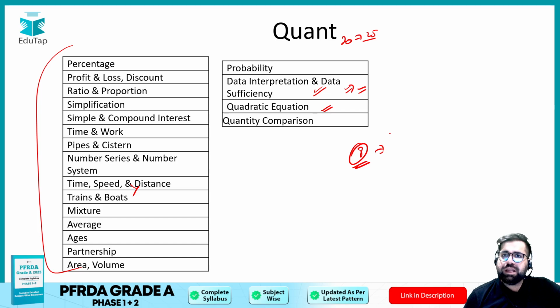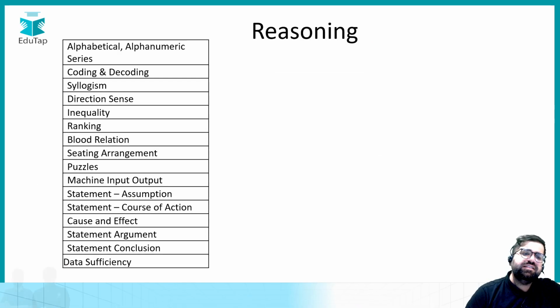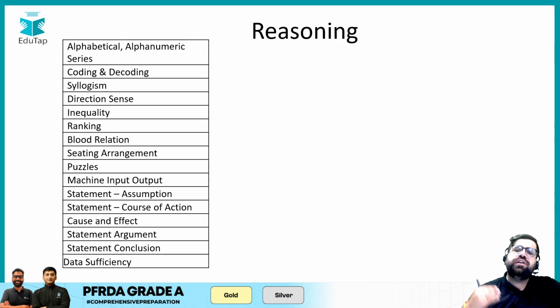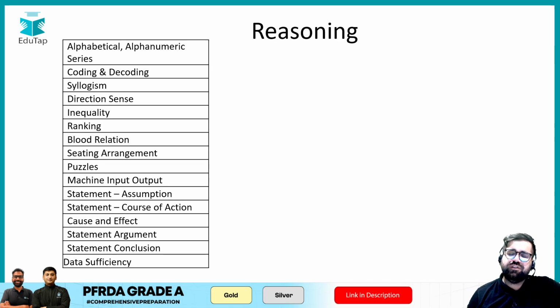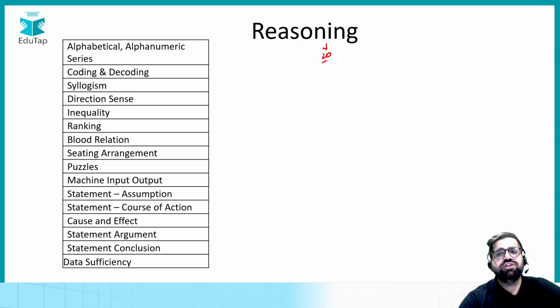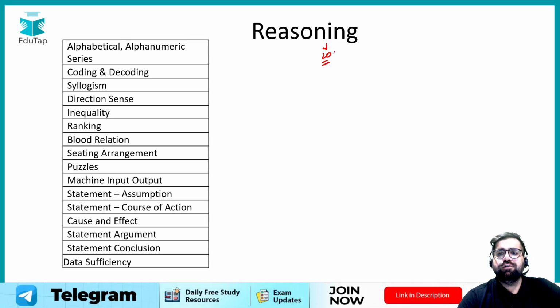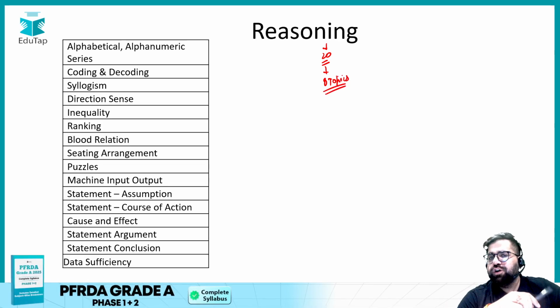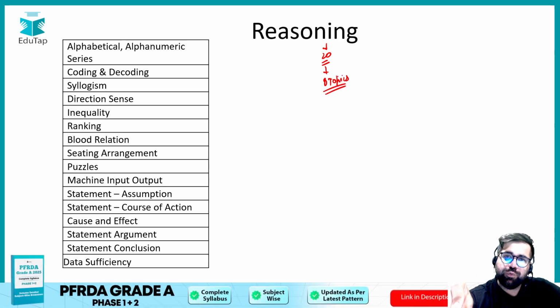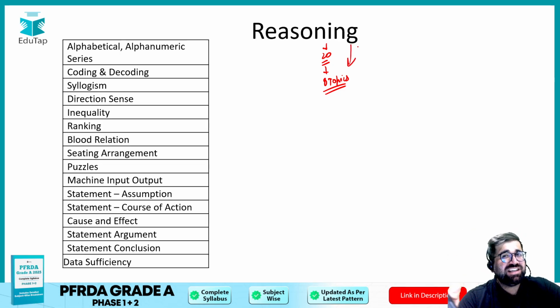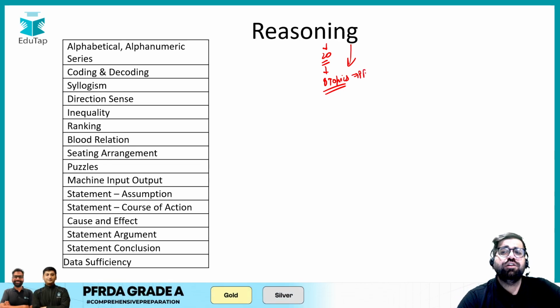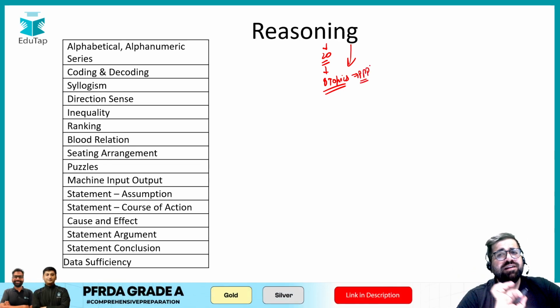Okay, now for reasoning, these are the topics, but again, do not try to practice all the topics of reasoning, because you again have 20 questions to do. Out of 20 questions, if you even just do 8 topics, the same strategy which we followed in quant can be followed over here as well. If you do 8 topics well and practice on them, it's more than enough.